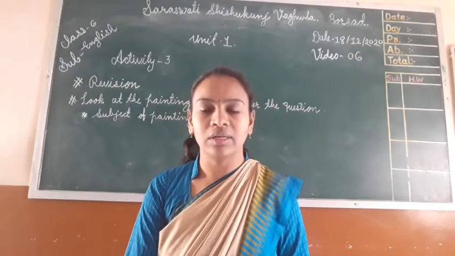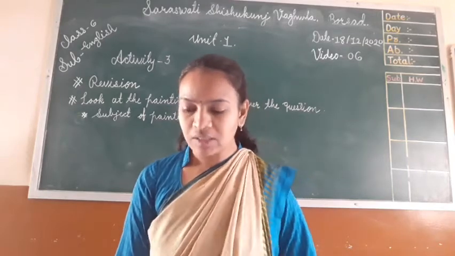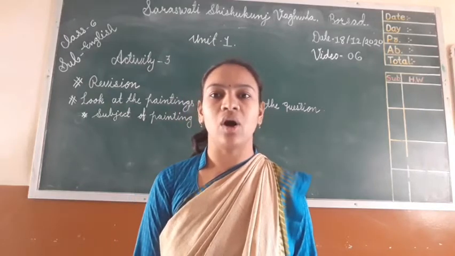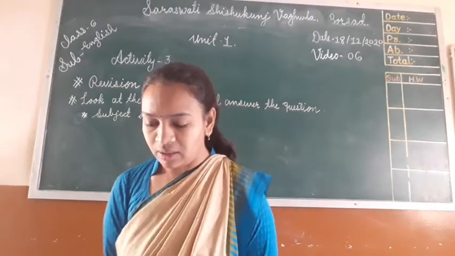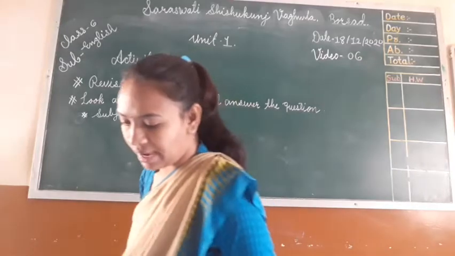Understood? Now let us go to the second question. What do we call styles of painting?